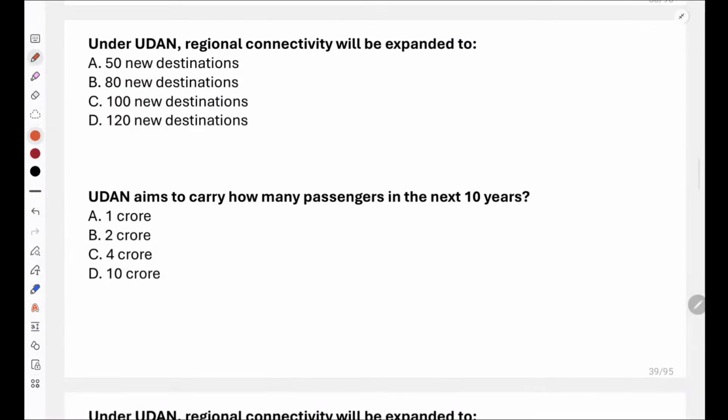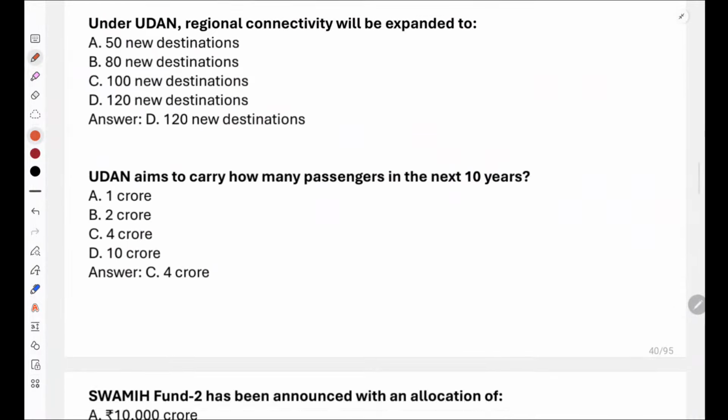Now under Udan, regional connectivity will be expanded to how many new destinations? 50 new destinations, 80, 100 or 120 new destinations? Very good everyone. It would be 120 new destinations and it aims to carry how many passengers? Yes, it aims to carry 4 crore passengers in the next 10 years, right? So C would be the correct answer.